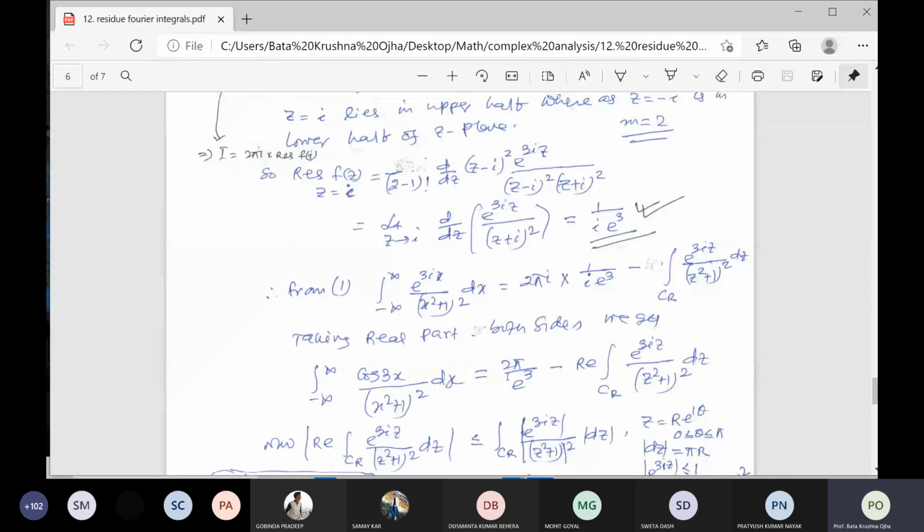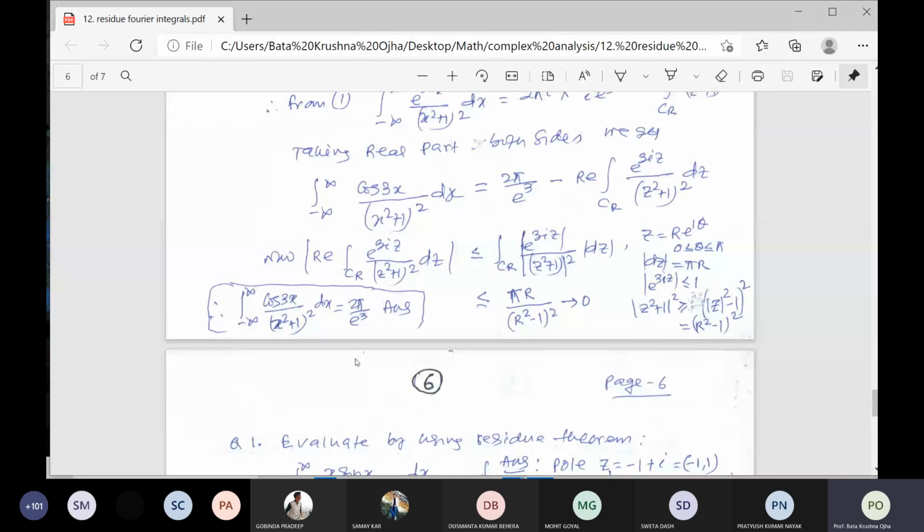You see the second part, I have not done it here. The real part of this integral is less than or equal to the integral of e to the power of this dz. The mod of dz is pi r. Follow this procedure: z equal to r e to the power i theta, theta from 0 to pi. Take the mod of the integral of the real part, and the limit as r tends to infinity.